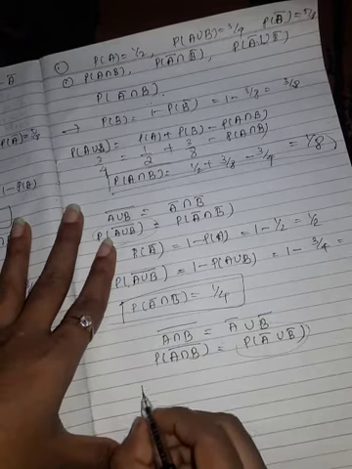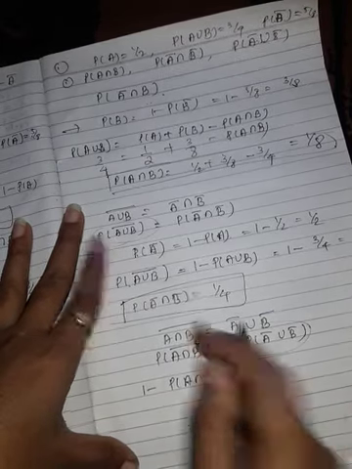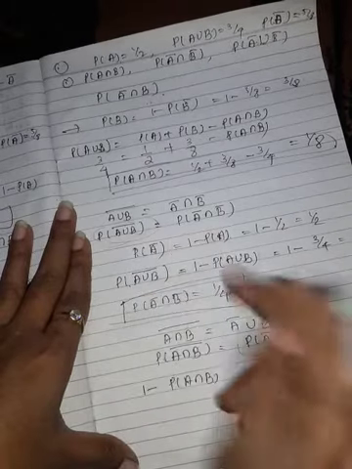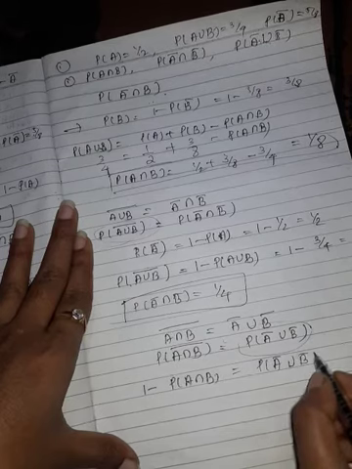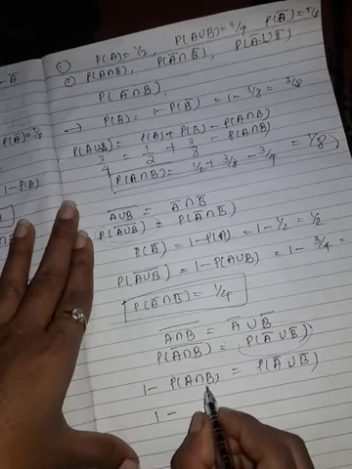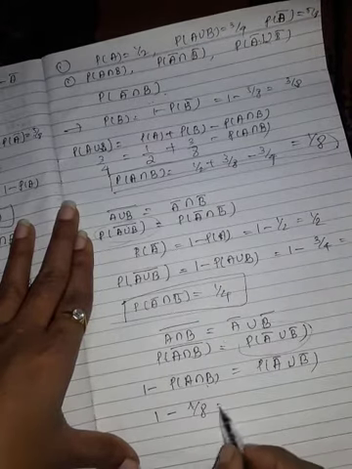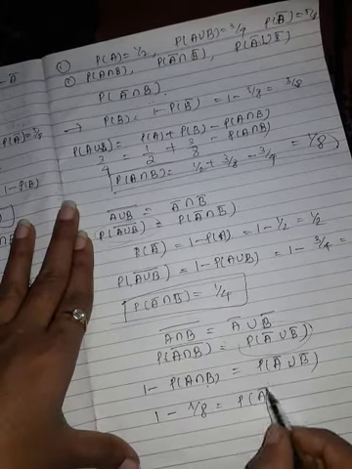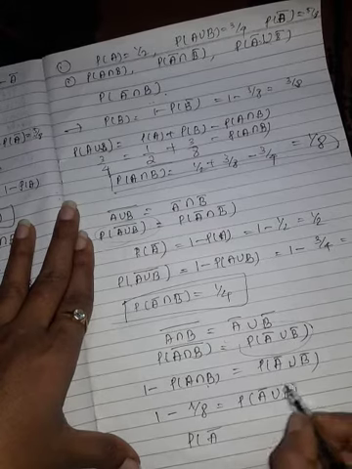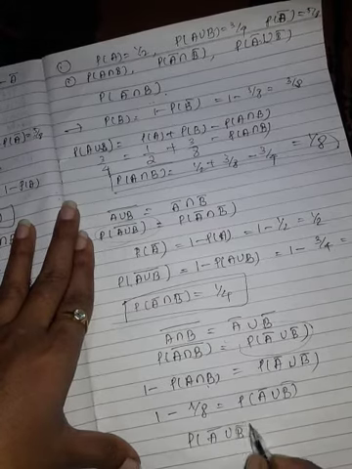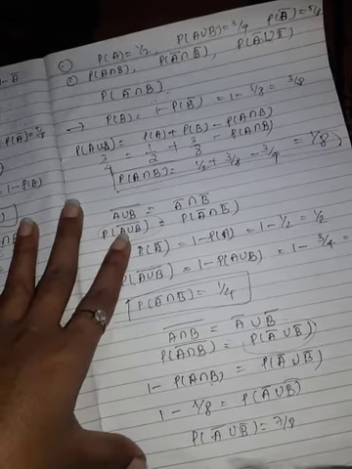Now this can be written as 1 minus probability of A intersection B, like this. So probability of A bar union B bar is 1 minus, what is the probability of A intersection B? What we got here? 1 by 8. The probability of A bar union B bar is equal to 1 minus 1 by 8, which is 7 by 8.